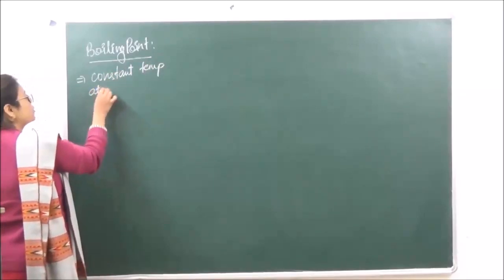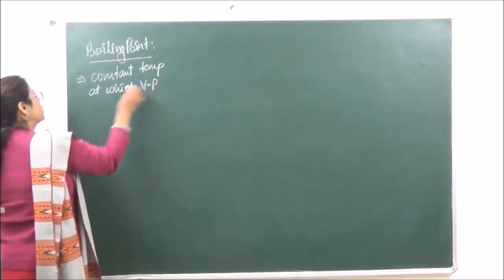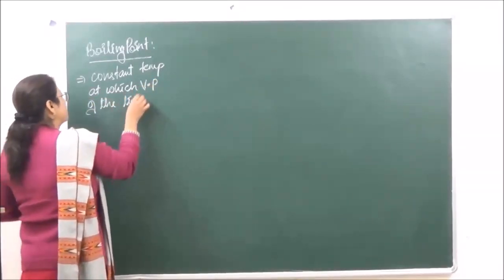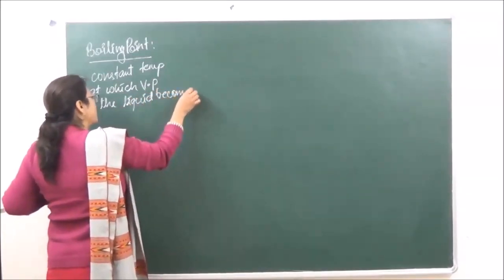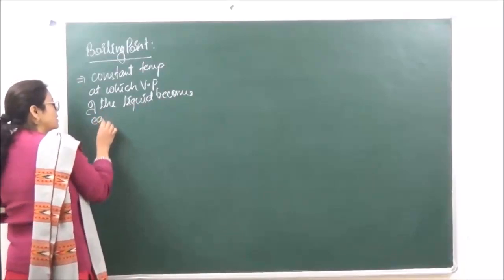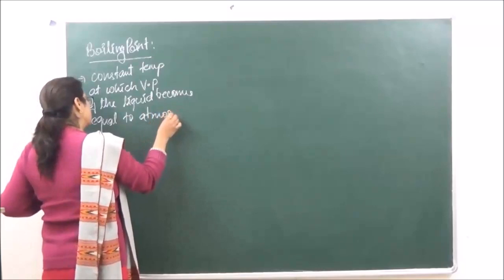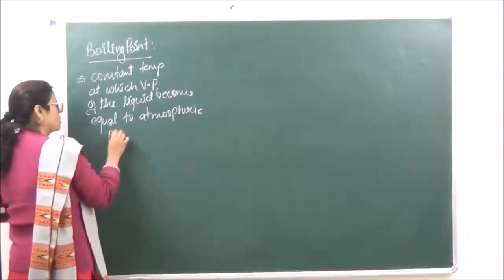temperature at which the vapor pressure of the liquid becomes equal to atmospheric pressure.